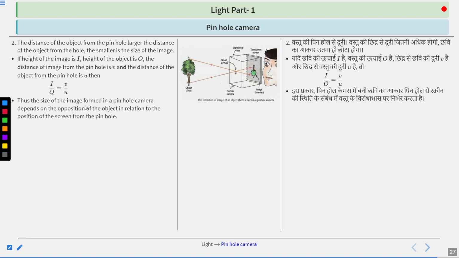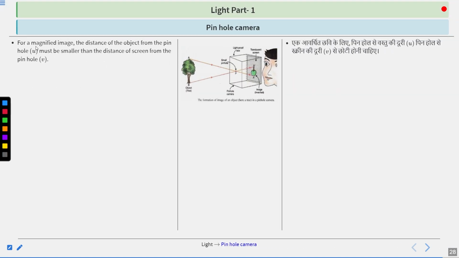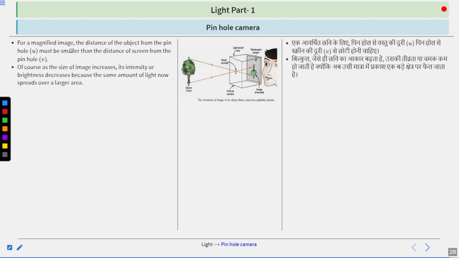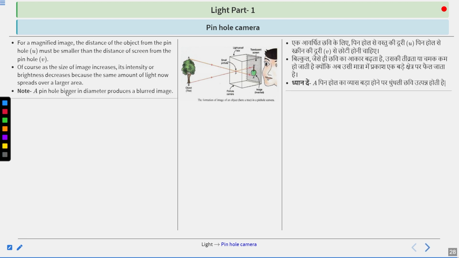Thus, the size of the image formed in a pinhole camera depends on the position of the object in relation to the position of the screen from the pinhole. The ratio I/O is known as the magnification. For a magnified image, the distance of the object from the pinhole U must be smaller than the distance of the screen from the pinhole V. Of course, as the size of the image increases, its density or brightness decreases because the same amount of light now spreads over a larger area. Note, a pinhole bigger in diameter produces a blurred image.